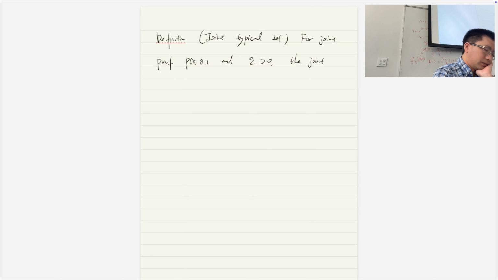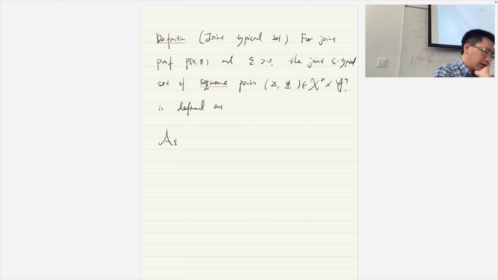The joint epsilon typical set of sequence pairs x, y in this product space is defined as... We use A to denote the typical set because it's entropy. Normally we use T to denote strong typicality.